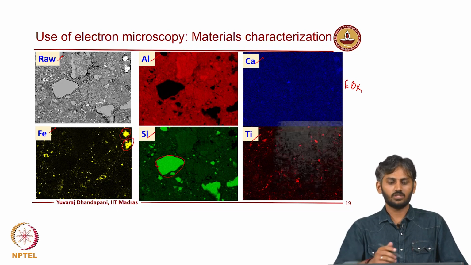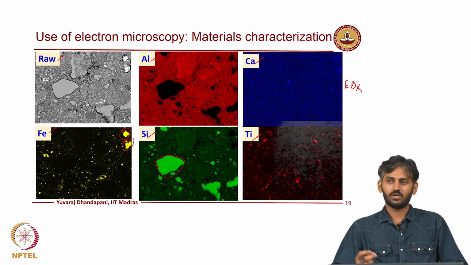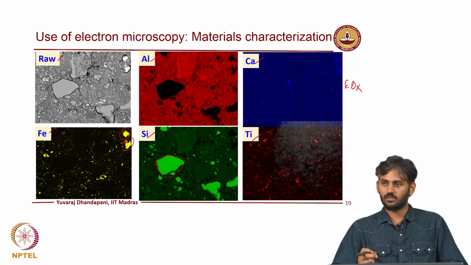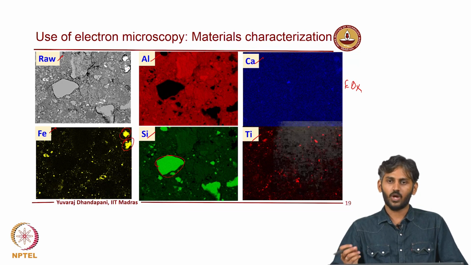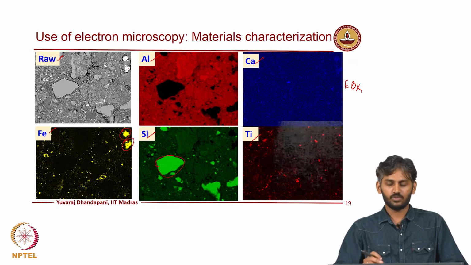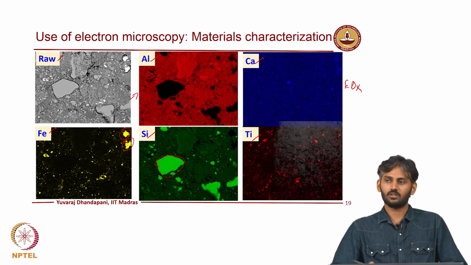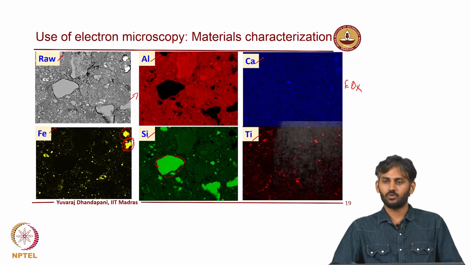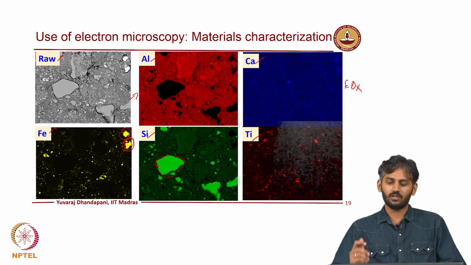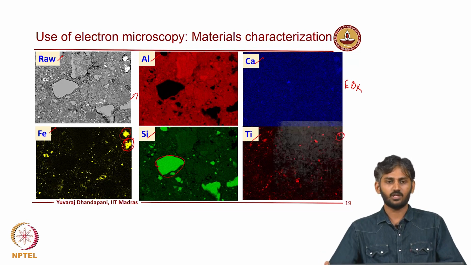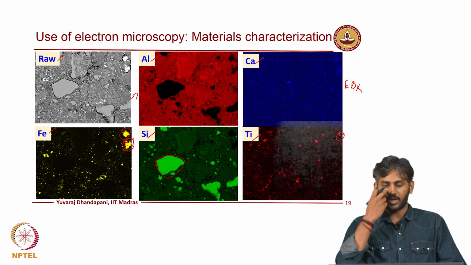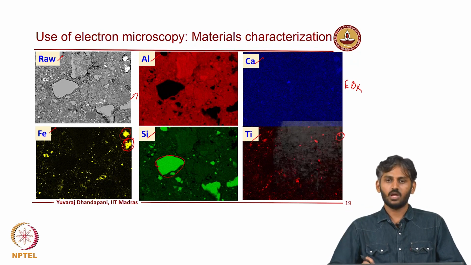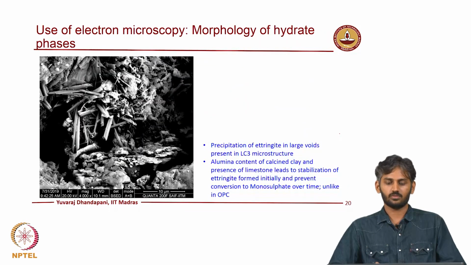In this condition, the clay which was used here has a reddish tint to it. Pure metakaolin will be whitish in color. The clay which was studied here had a red color. When you want to understand why the color of the clay changes, it is because of the presence of iron in the clay as impurities. So, if you want to understand different materials which are used and look at impurities such as titanium and other materials present in it, microscopy can be a very useful technique to identify local distributions of these phases.